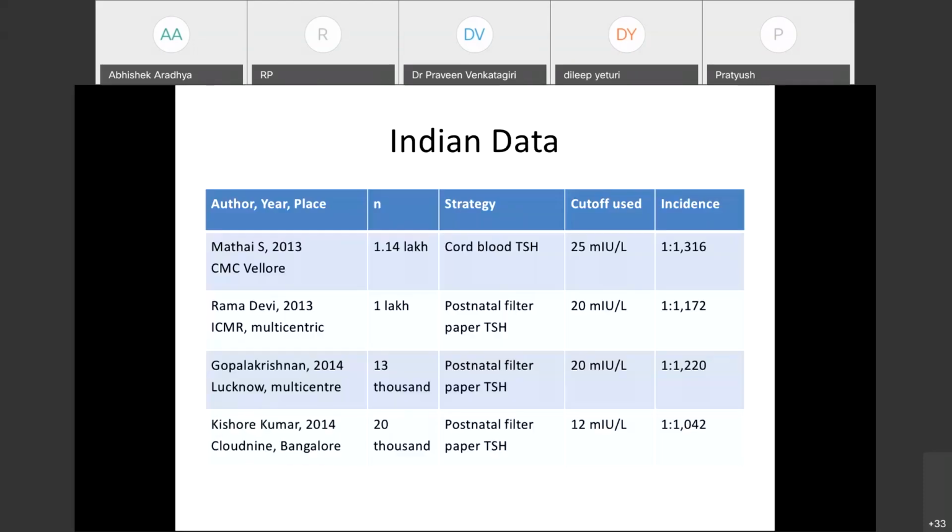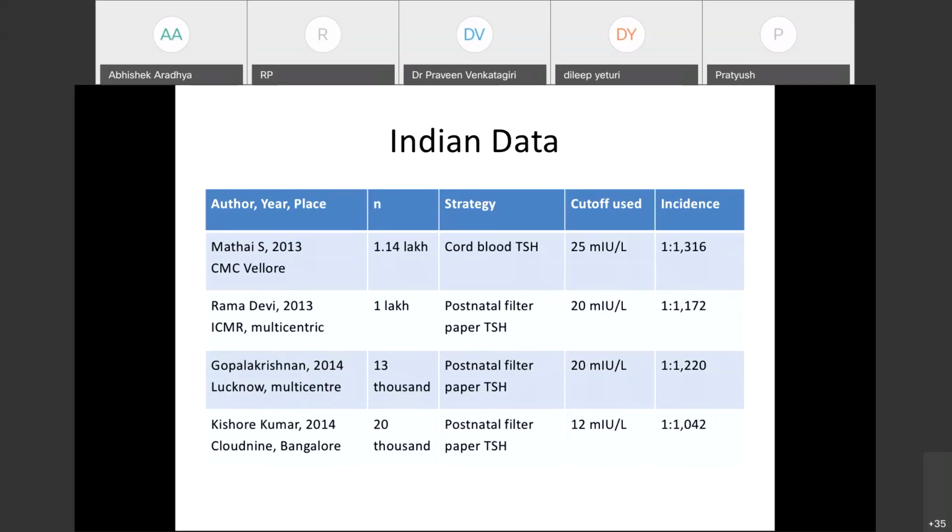This is the Indian data, studies published in the last decade. Several studies have used various methods. Some studies have used cord blood TSH, Mathai et al. from Vellore, and others have used postnatal filter paper, that is on day 3 to day 5. In all these studies, the incidence is between 1 in 1000 to 1 in 1300.